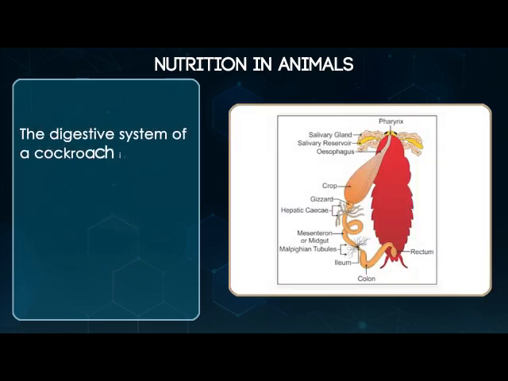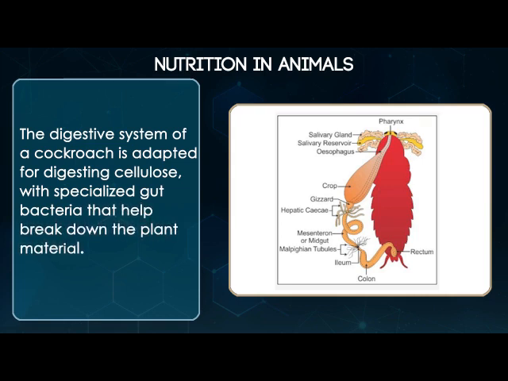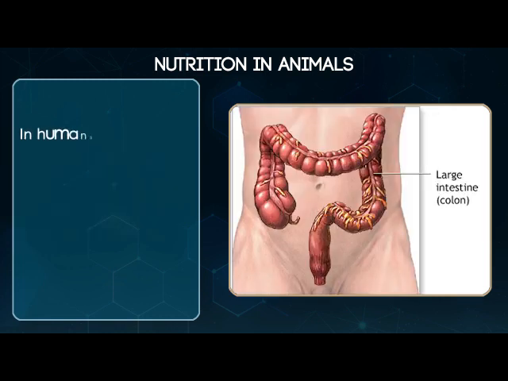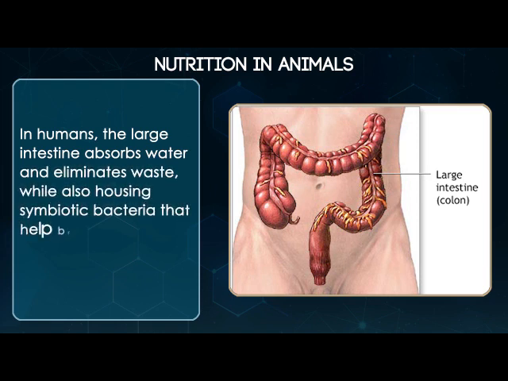The digestive system of a cockroach is adapted for digesting cellulose with specialized gut bacteria that help break down the plant material. In humans, the large intestine absorbs water and eliminates waste, while also housing symbiotic bacteria that help break down undigested material.